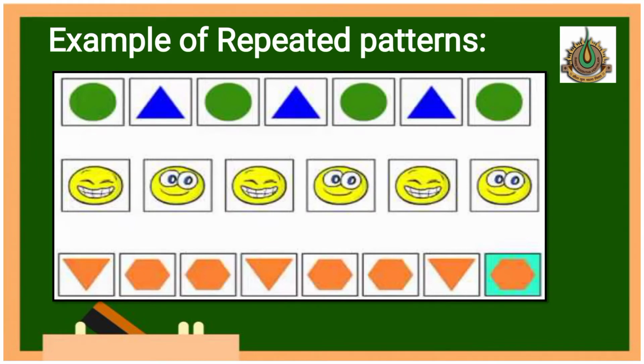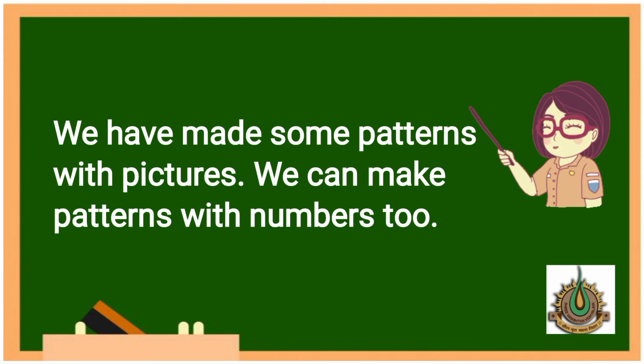See here, this is the example of repeated pattern. In the first example you can see green circle is given, then purple triangle, again green, purple, green, purple, green. Now next what will come? Purple triangle. So here the same thing will repeat again and again. So this is called repeated patterns, but in what? Geometrical shapes. Okay, now see children, we have made some patterns with pictures.